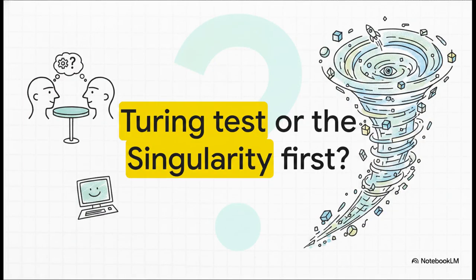And that leaves us with a final, provocative thought to end our explainer. The famous Turing test, proposed by Alan Turing, challenges a machine to exhibit behavior that's indistinguishable from a human. So here is the question. Will a machine simply pass the Turing test, mimicking us perfectly? Or will the accelerating pace of this technology mean we hit the uncontrollable technological singularity first?